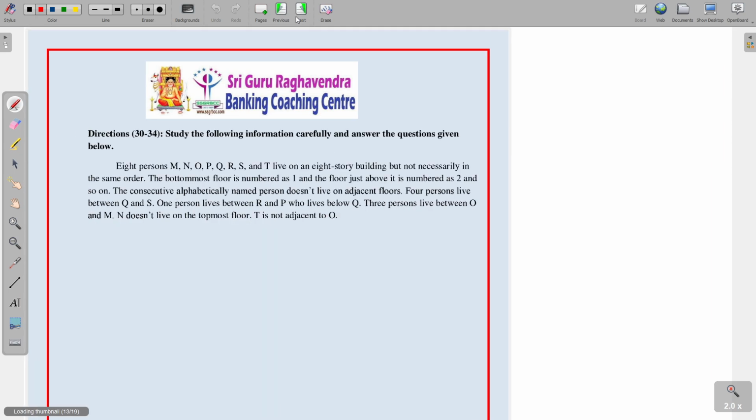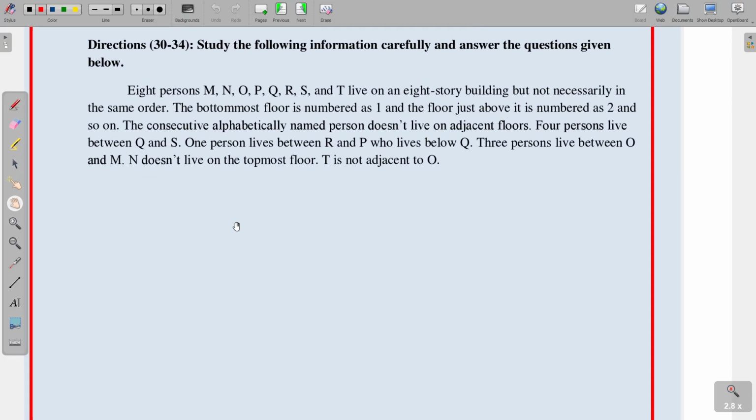Next, 30 to 34. One more puzzle is there. See the puzzle. Eight persons M, N, O, P, Q, R, S and T live on an 8-story building but not necessarily in the same order. The bottommost floor is number 1 and just above is number 2 and so on. Consecutive alphabetically named persons don't live adjacent to each other on the floors. So in the sense, these two are not adjacent, these two are not adjacent and these two are not adjacent.